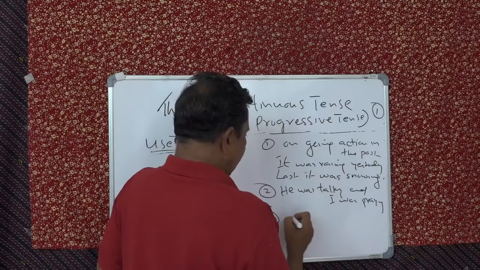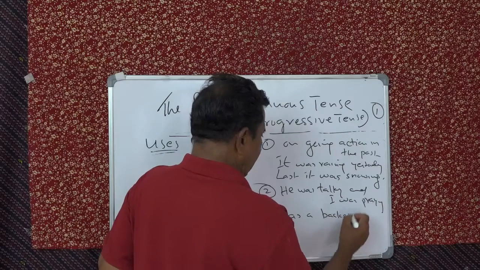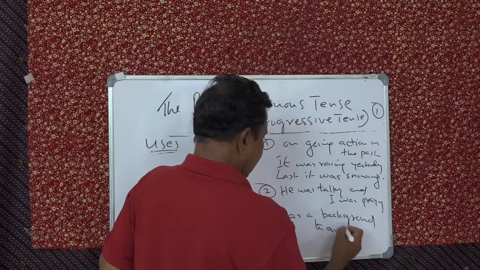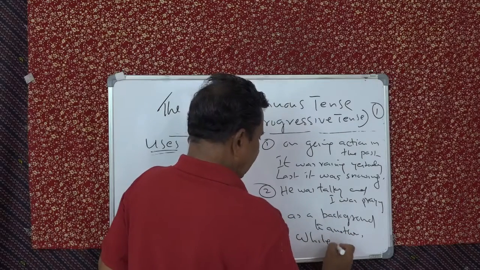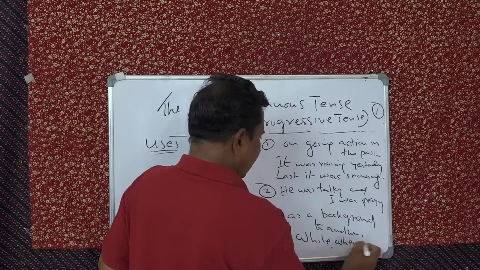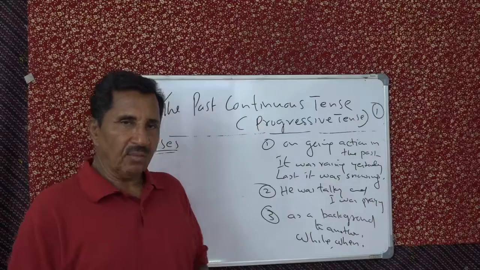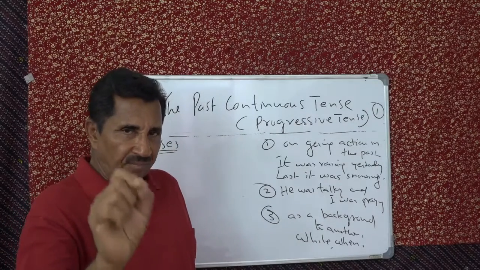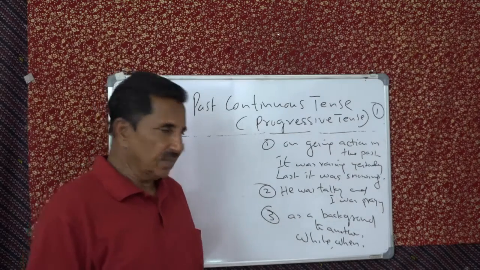Third is background action. Past continuous as a background to another action, for which we use while and when. While or when as a time expression. While means during that period. When means the time. When I came. That's it. At that point. Isn't it?